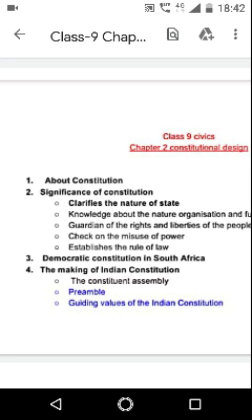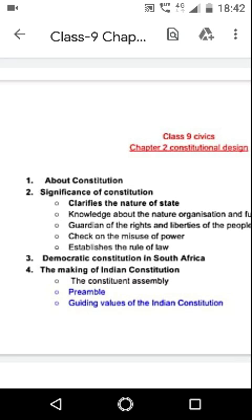Now, the second point under this is knowledge about the nature, organization and function of the government. By reading the constitution, we come to know about the nature, organization and function of the government of the state. The constitution also explains the different organs of the government and their functions.